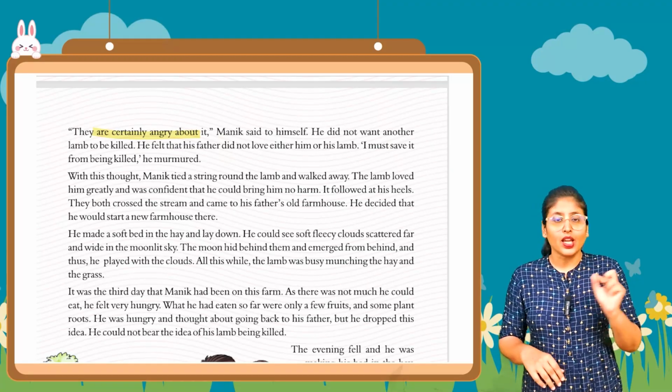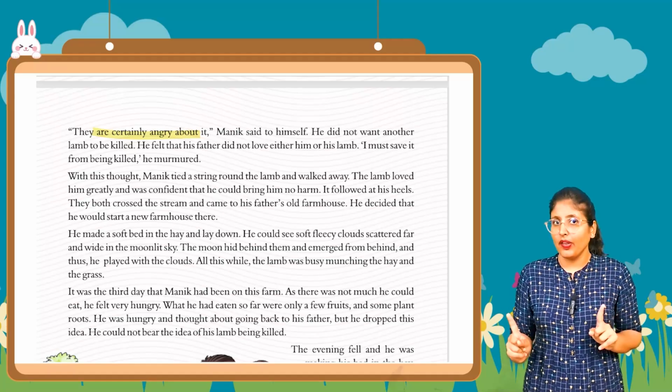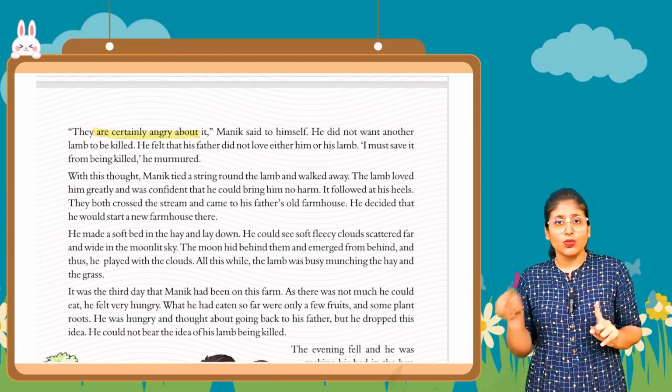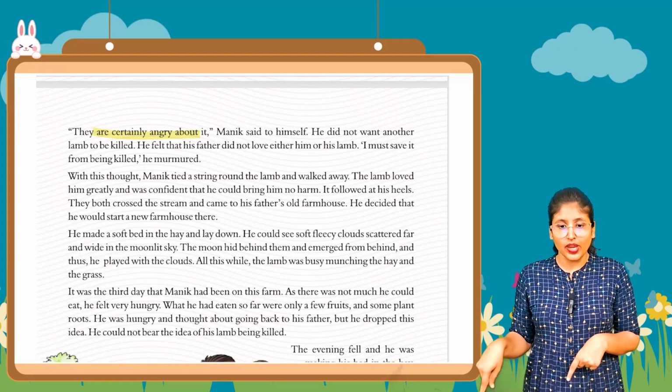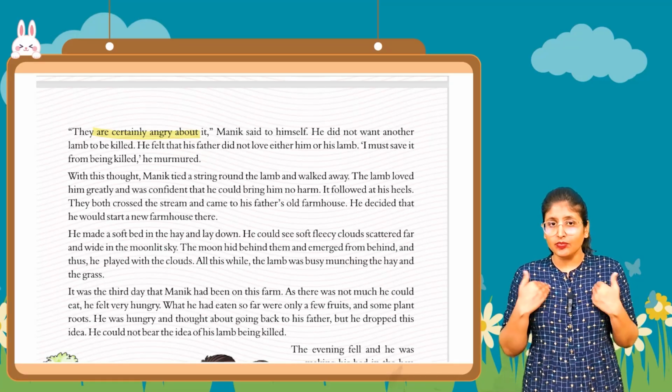उसको था चलो एक तो कैसे ना कैसे करके उन्होंने मार दी. I cannot let another one be killed. I can take all the responsibility of this lamb. Okay. He felt that his father did not love either him or the lamb.